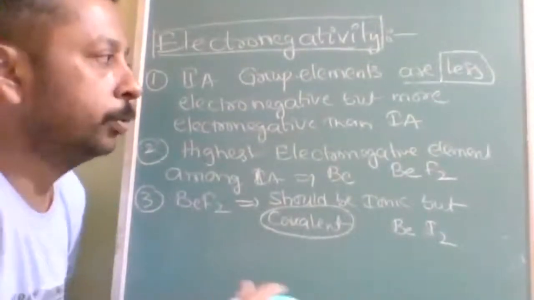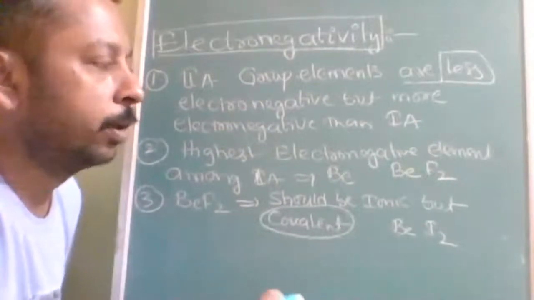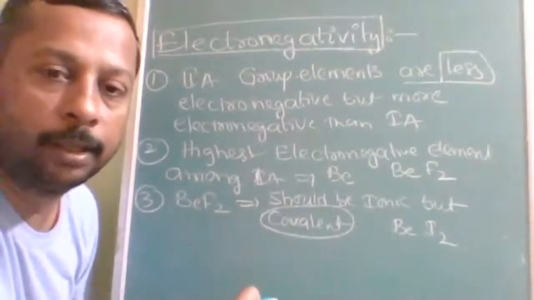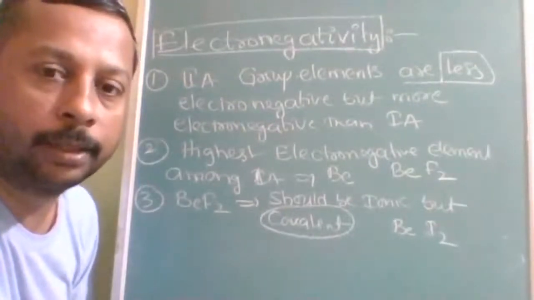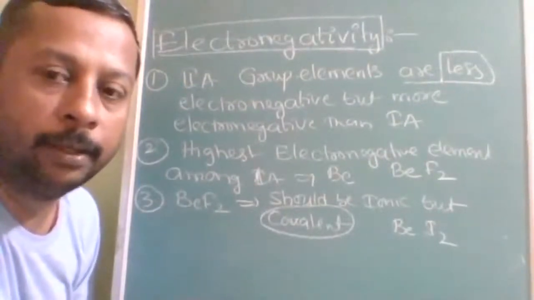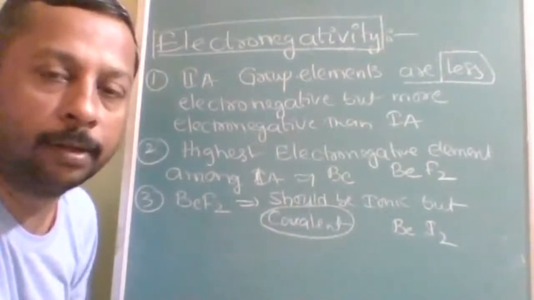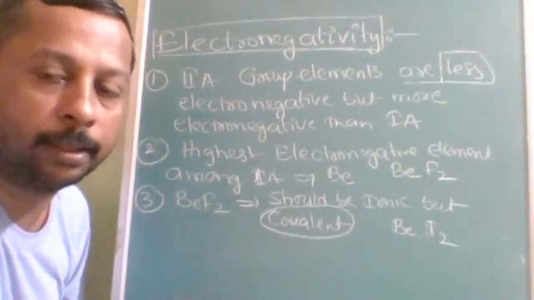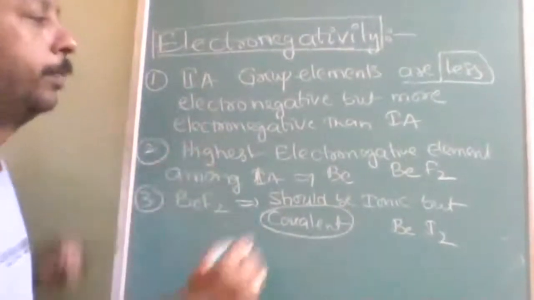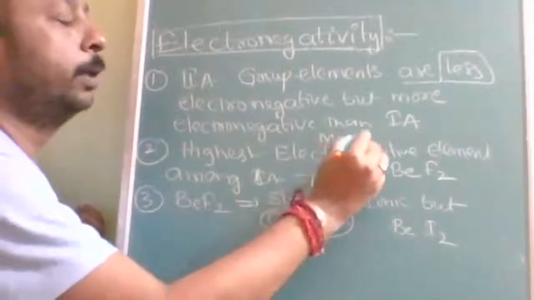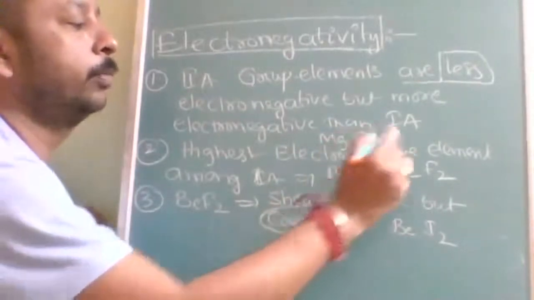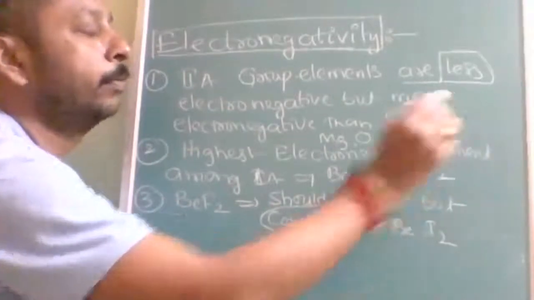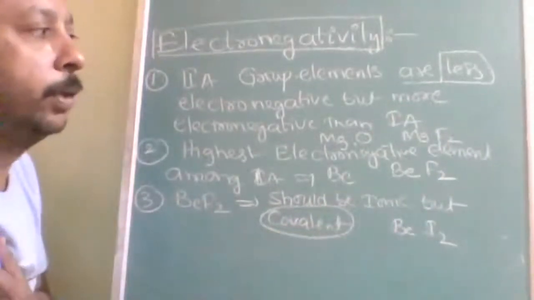Okay. Suppose you have to arrange them in increasing order of ionic nature, what will you use? Which law will you use? Fajan's law you will use for the arrangement in increasing order of ionic nature or decreasing order of covalent nature, etc. Suppose only magnesium is there: magnesium oxide, MgO, and magnesium fluoride. Which is more covalent, which is more ionic?